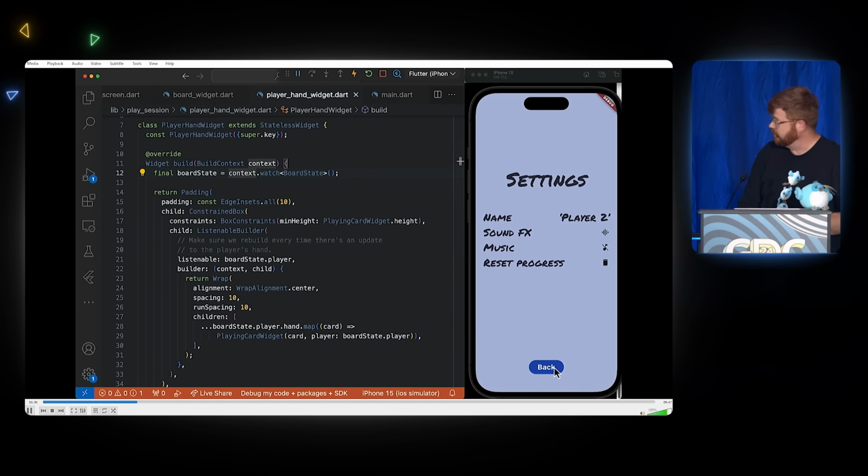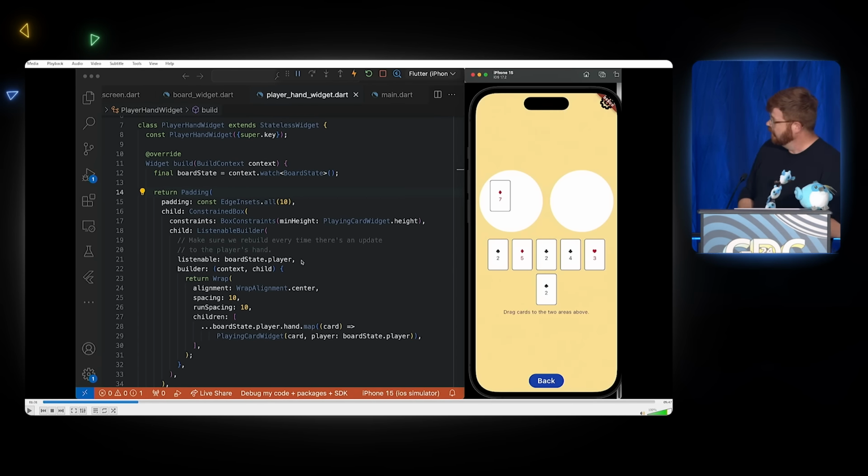This is the player hand widget here. Let me just take a second. And so this is the widget. This is the actual play field. So the row of cards there in the middle, the 5 and the 1, that's this player widget. And so you can see there's a thing called a listenable value builder, or a listenable builder, holding on to a reference to the board state and has a builder method that gets called anytime it changes. It reacts to changes there. And it builds a few widgets. There's a wrap widget, which is laying out the cards in the right way. And there's a playing card widget that represents the individual cards.